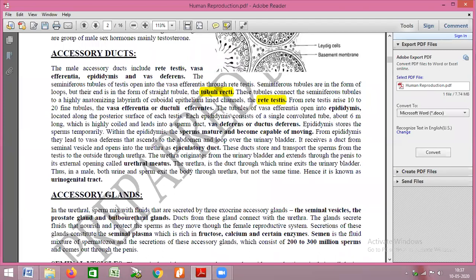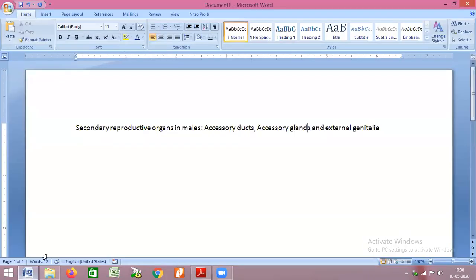Now from each rete testes there arise between 15 to 20 tubules. Such 15 to 20 tubules are called vasa efferentia or ductuli efferentes.